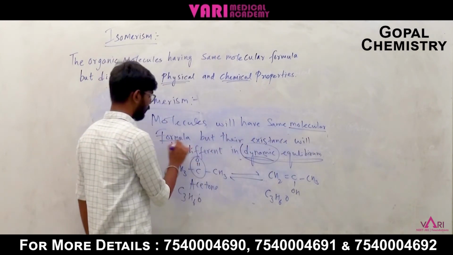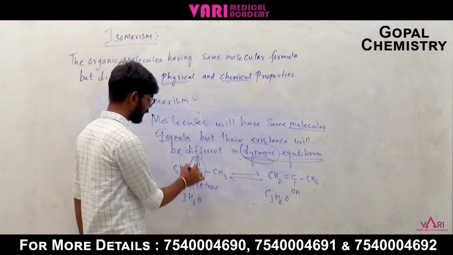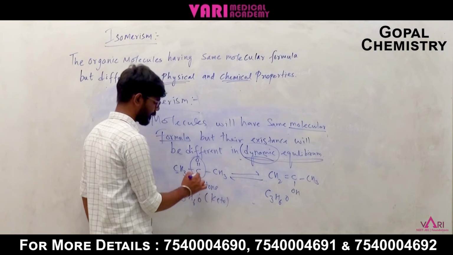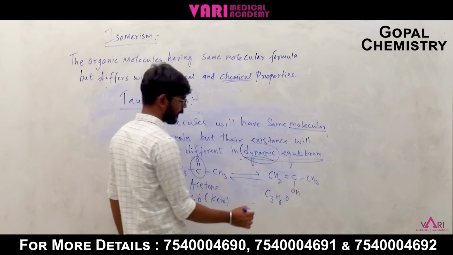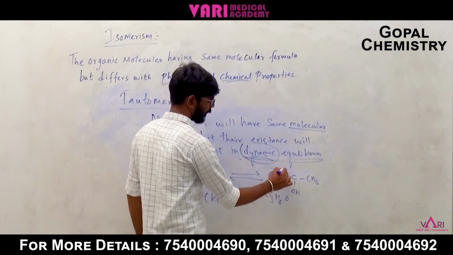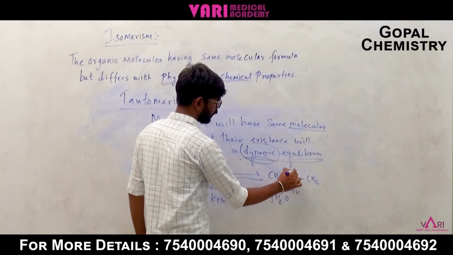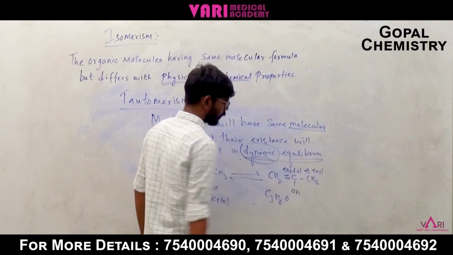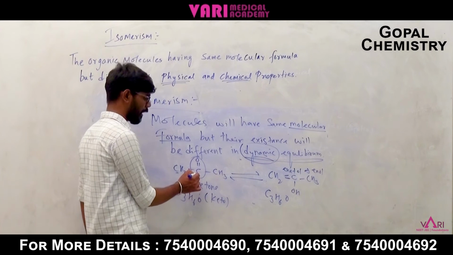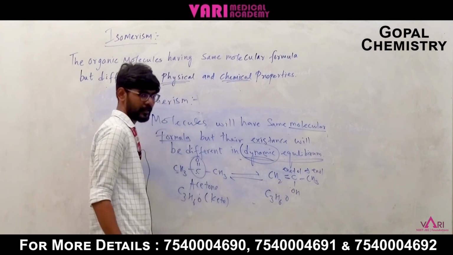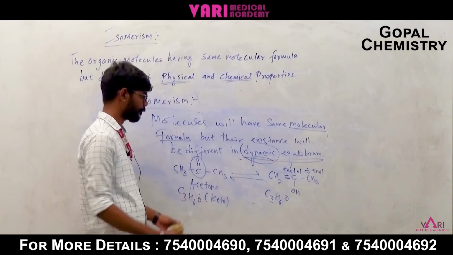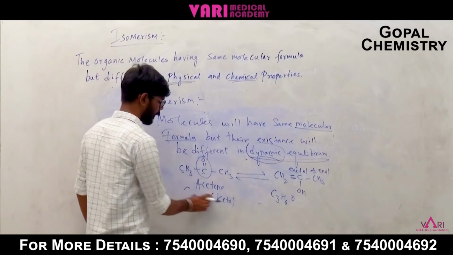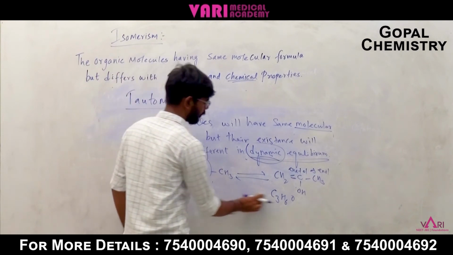Same molecular formula, but their existence is different: here keto form. C double bond O is nothing but the keto group. Here there is a double bond, ene, so that is alkene plus alcohol, so alkene plus alcohol gives enol. Okay, so their existence is keto form here and enol form here. How can we obtain this keto-enol form? Next we are going to see how the ketone and enol forms exist.